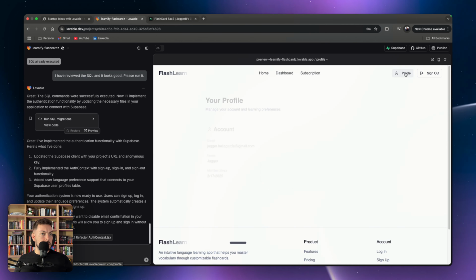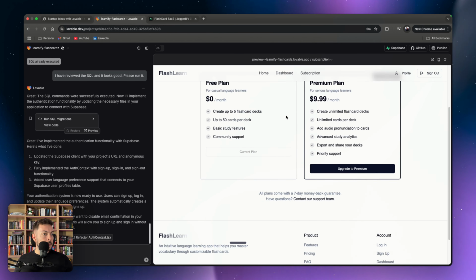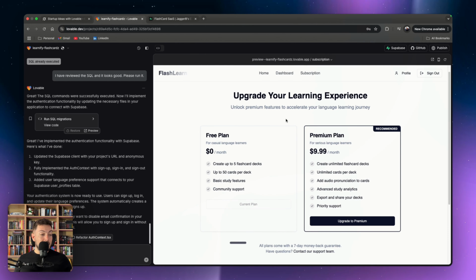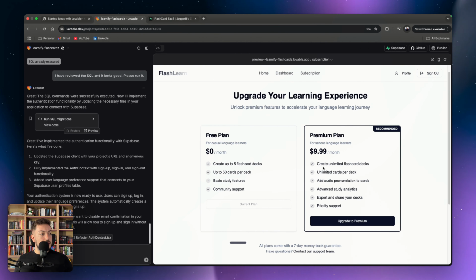Oh, okay. So let's go profile, dashboard, subscription. Okay, so these are subscriptions that Lovable's given us. Free plan, up to 5 flashcard decks, up to 50 cards per deck, basic study features. And then here, create unlimited flashcard decks.